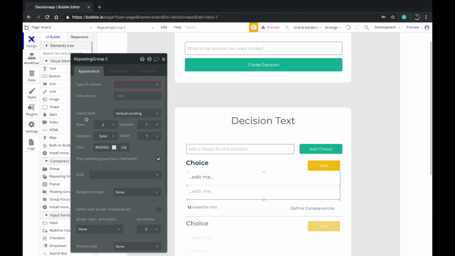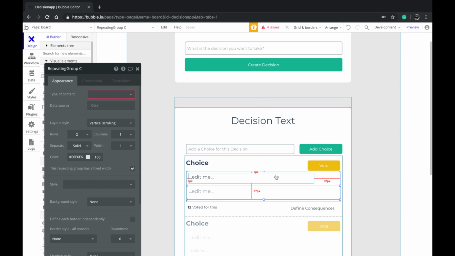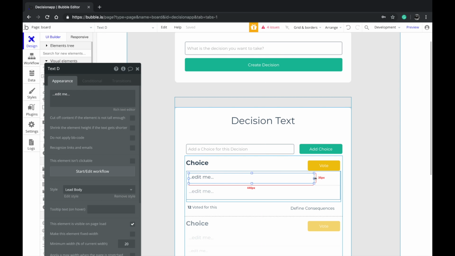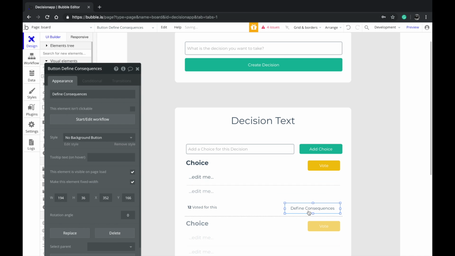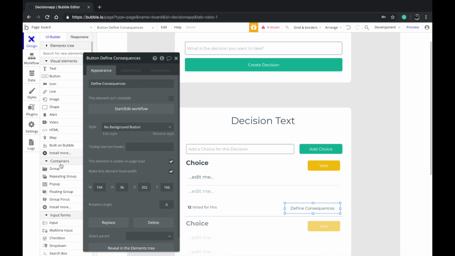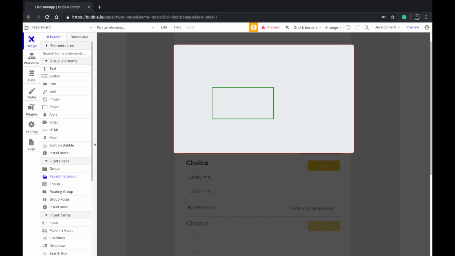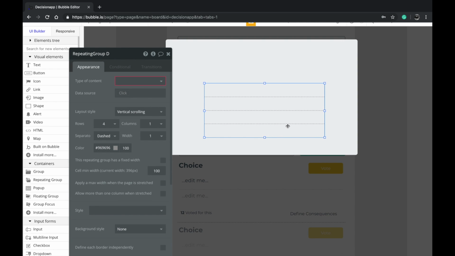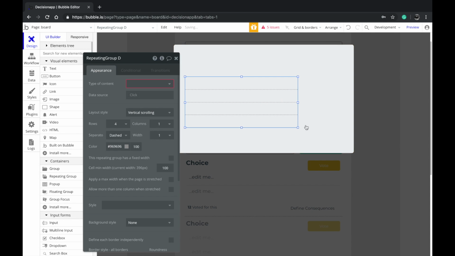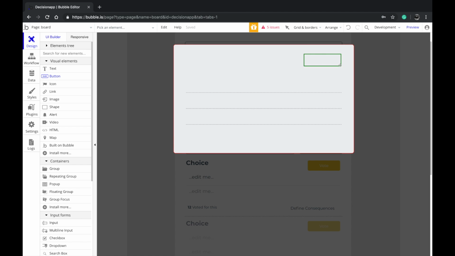So what we're going to do is we're going to display the choice and the consequences that will happen. So he's going to define the consequences. Let's say define consequences. We're going to show a pop-up. Okay, so the consequences is that the user is going to be able to add. I'm gonna add a repeating group here. I'm gonna add for each of these choices there will be consequences. So I'm gonna add a button here. So I say add consequence,